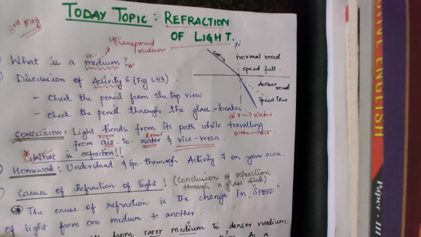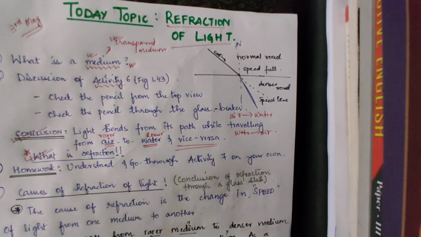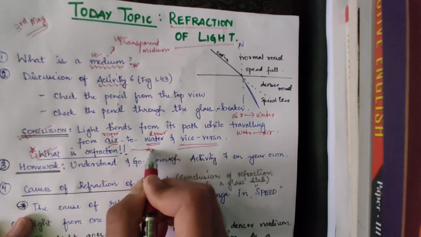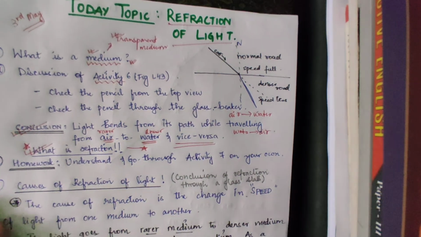What is refraction? I already told you. Refraction is the phenomenon of bending of light rays when it travels from one medium to the other. That's why, because the light ray was traveling from one medium to the other, that is from air to water, in that small activity which we discussed, the pencil appeared to be bending and appeared to be shorter in size. Because the light was traveling from one medium to another, there is a bending of light rays. So study this definition, it is very important. What is refraction?